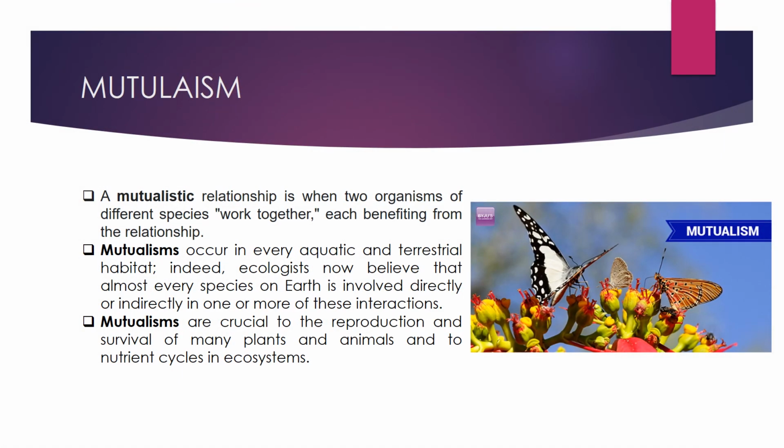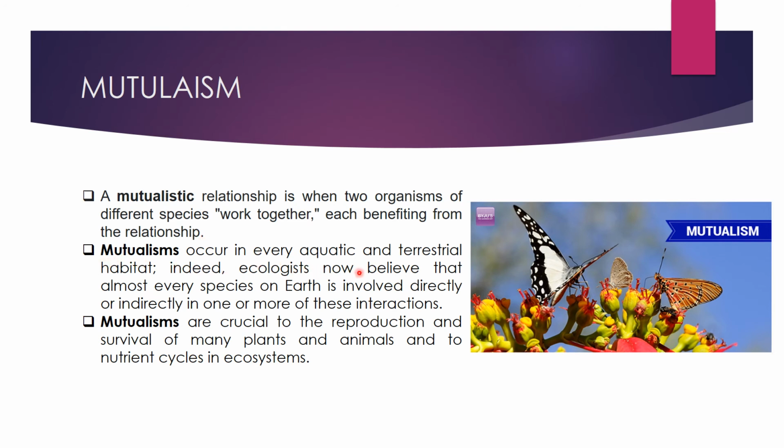First type of symbiosis is mutualism. Both organisms benefit. So these are symbiotic relationships where both of the organisms benefit. For example, humans and plants. For example, lichens, mosses, and algae. A mutualistic relationship occurs when two organisms of different species work together. Lichens, mosses, and algae, each benefiting from the relationship.